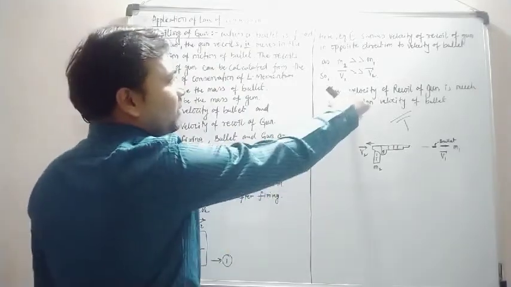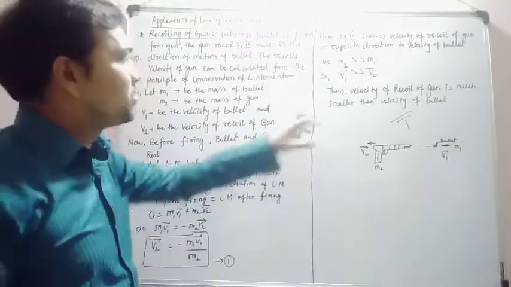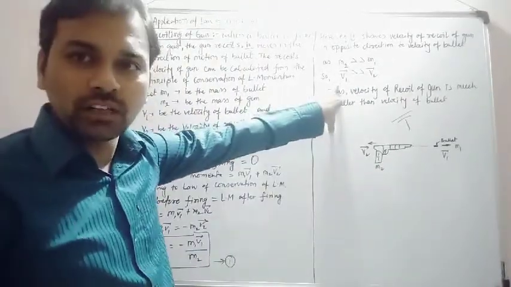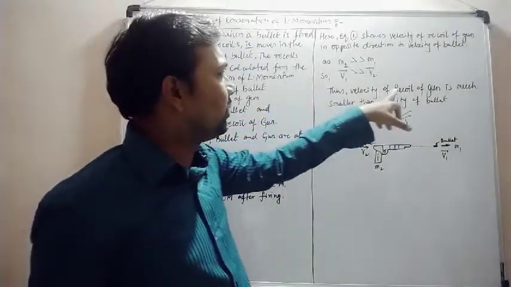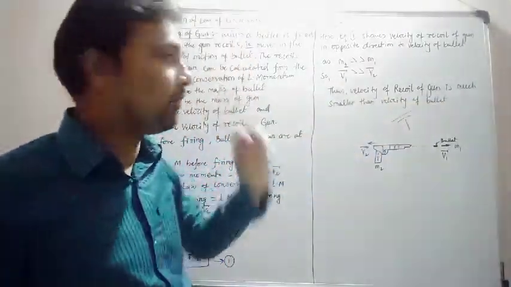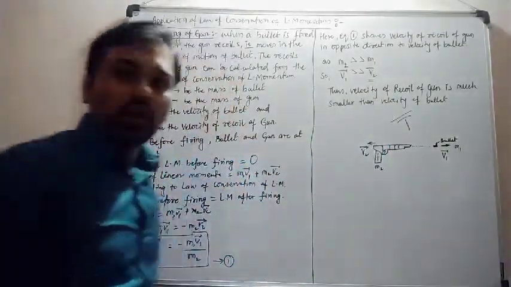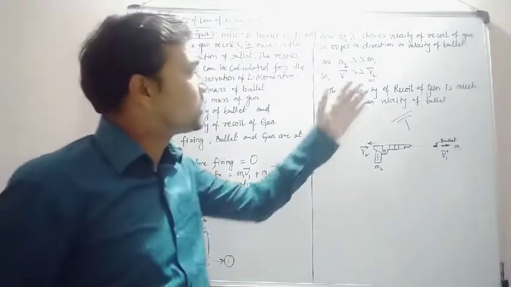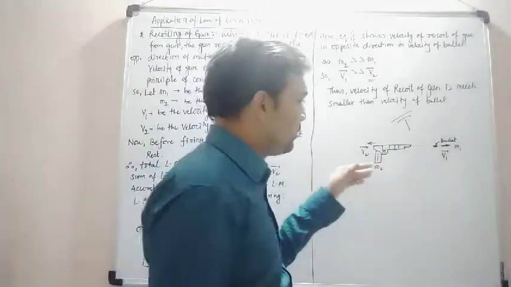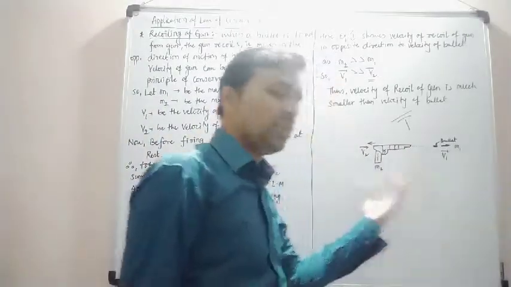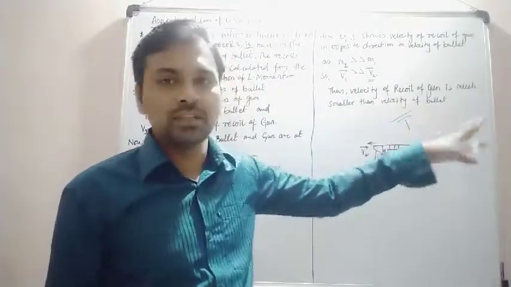So vector v1 is much greater than vector v2, and the velocity of recoil of the gun is much smaller than the velocity of the bullet. The motion of the bullet is very fast and the recoil of the gun is very slow.